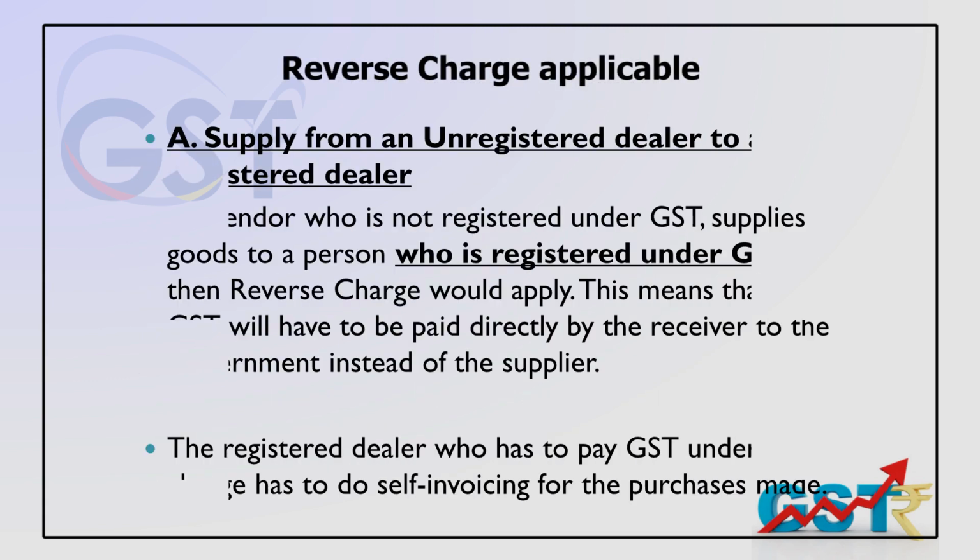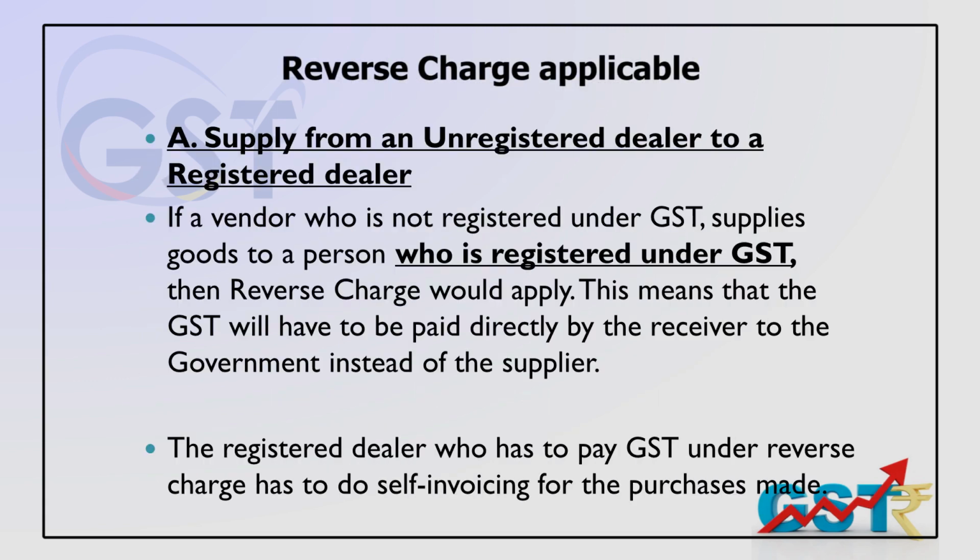So there is a notification temporarily, but the law very clearly says if I am a registered person and purchase from an unregistered dealer, I need to pay the taxes to the government under the reverse charge mechanism. And what is the mechanism?